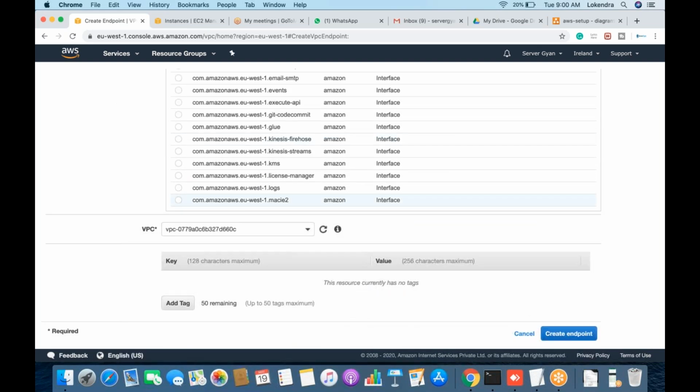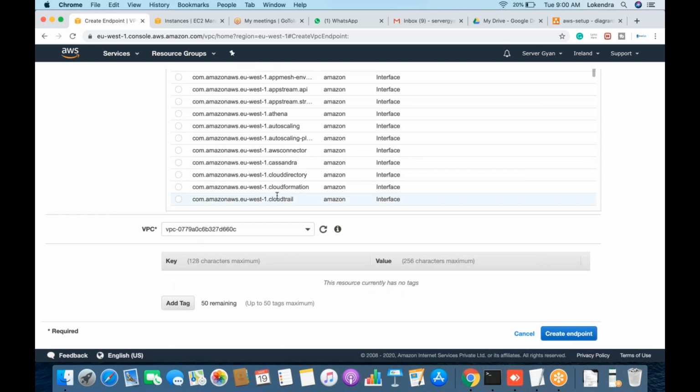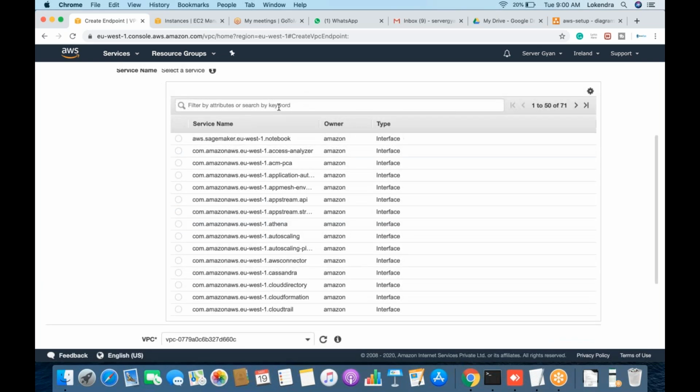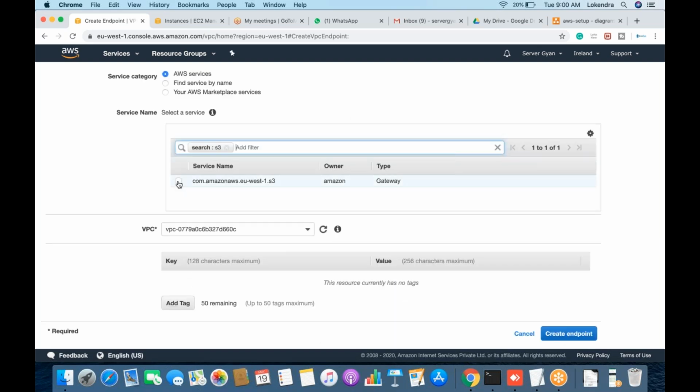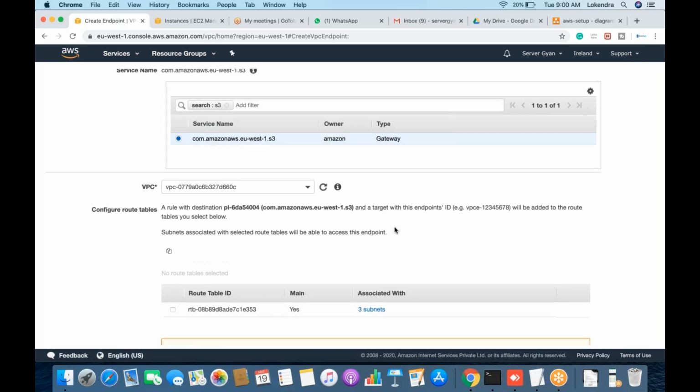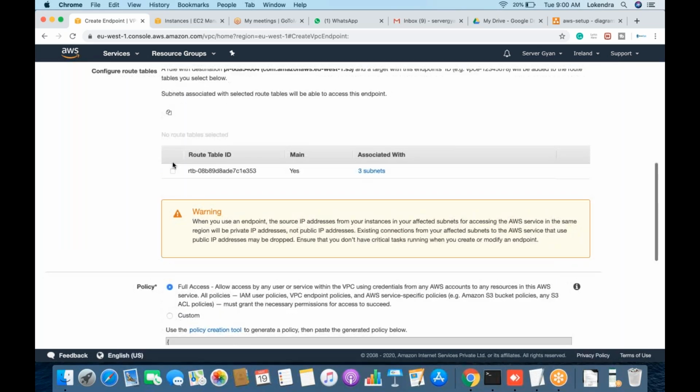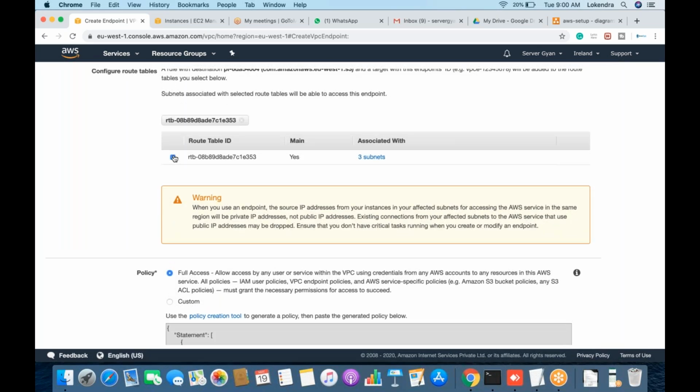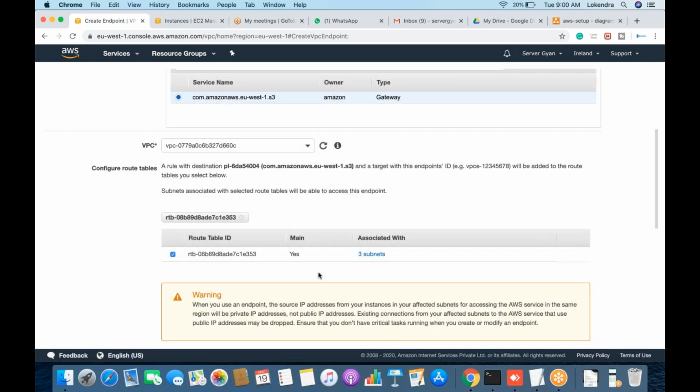The particular component which I have here, I will have to choose from here, and after that I will be allowed. Maybe I can search it here, S3. If the service is available, for sure I shall be able to figure it out. I'll define that com.amazonaws. This one is going to be my endpoint. This will become one endpoint for me, with a route table. The route table, and all the servers which are associated with it, will be allowed to access this endpoint.